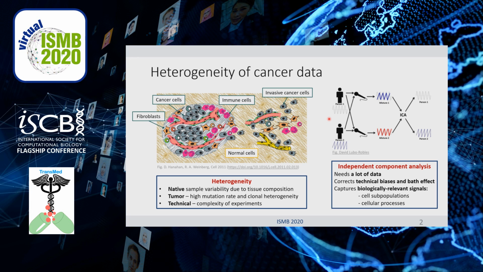It was developed for solving the cocktail party listening task. When we have several independent sources of sound, we can record them on several microphones and get mixtures of signals. ICA finds a robust decomposition of input mixed signals and returns signals as independent as possible. ICA needs a lot of data, but the advantages are correction of technical biases and batch effect, and the ability to capture biologically relevant signals.